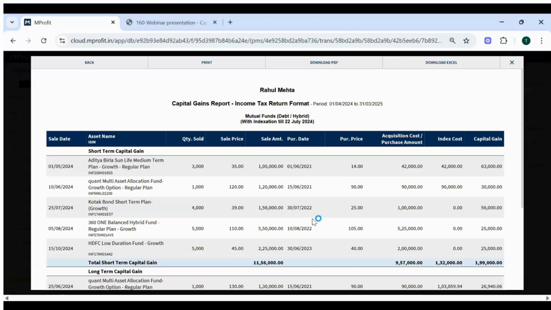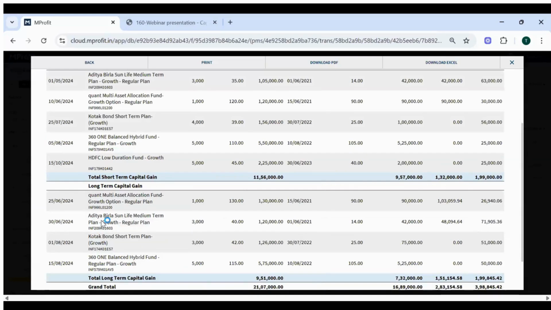If you look at the fourth row in the short term section, you can see that this fund was purchased in August 2022, but sold in August 2024, which is less than 2 years. Hence, it is considered for the short term capital gain calculation. Similarly, if I scroll down, the last row, this particular fund, again the purchase date is the same, purchased in August 2022, but sold after 2 years, and of course after the cutoff date, which is July 2024. So it is considered as a long-term capital gain.